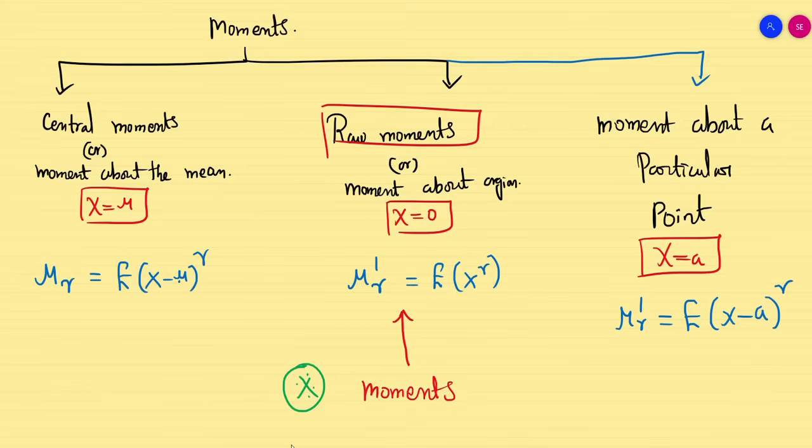We gave a clear idea about moments and the relationship between central moments and the moment about a particular point, and we gave the formula for mu1, mu2, mu3, mu4, how to find them from mu1 dash, mu2 dash, mu3 dash, mu4 dash. So in the next video we are going to deal with moment generating functions, and from the moment generating functions, how we are going to find the mean and variance.